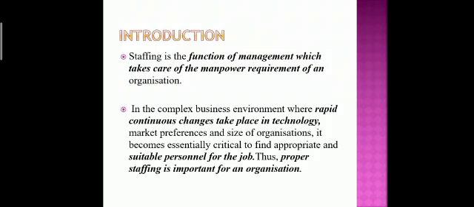Within an organization, one single kind of work is not there. Different kinds of work are there, and according to that work, different kinds of employees who are experts in that work are required. That means proper qualification, experience and skills are required. According to those skills, we adopt the manpower, and for that we call it staffing. That means the manpower requirement of an organization. Putting the right people in the right job is known as staffing.